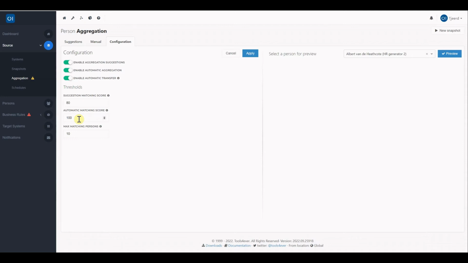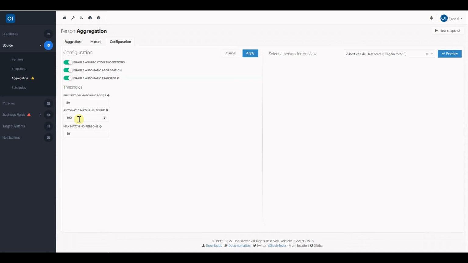Another thing to note is when a new person is matched against an existing person, HelloID will recalculate the primary person based on the primary contract calculation, which is configured from the general settings. In case of a new person being marked as primary, the previous person will be merged into the new primary person. In this case, all the existing entitlements will be transferred to the new primary person, and this could also be the case when the toggle for automatic transfer is disabled, to make sure no entitlements will be lost during the automatic merge in this specific situation.